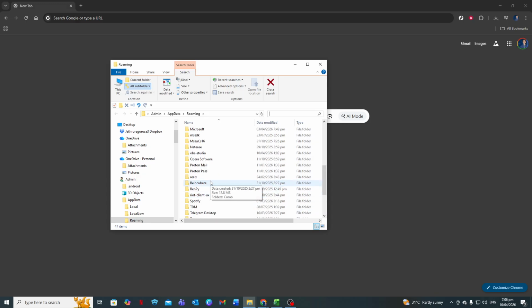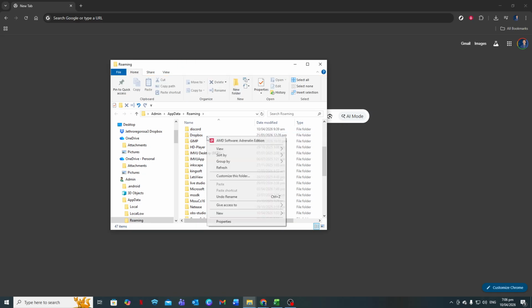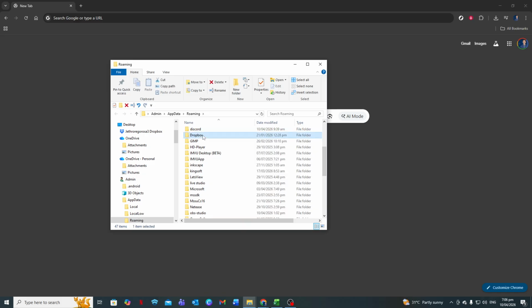Just be careful not to delete or move files unless you're sure you know what they're for, as many programs rely on this data to run correctly. If you think you'll need to access this location often, you can right-click on the AppData folder or one of its subfolders and choose Pin to Quick Access, so it's always easy to find from the left side of File Explorer. And that's all there is to it. You now know the fastest way to open the AppData folder in Windows 11 using the Run command.